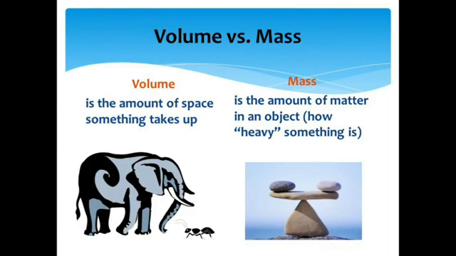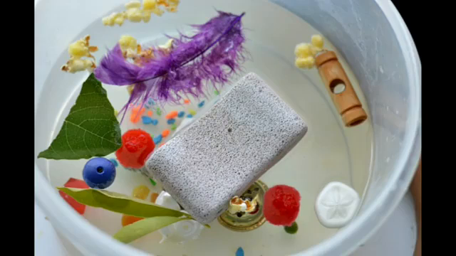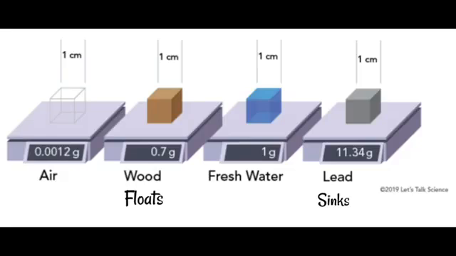Many people confuse the words heavy and dense. Heavy refers to mass only. Density is the mass of a substance contained in a unit of volume. Therefore, any object will either float or sink in water, depending on its density, which is how much a certain volume of it weighs.